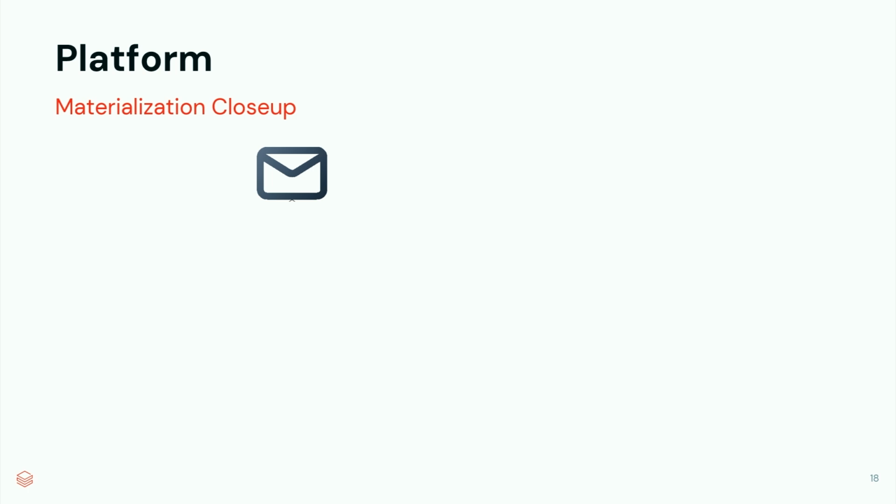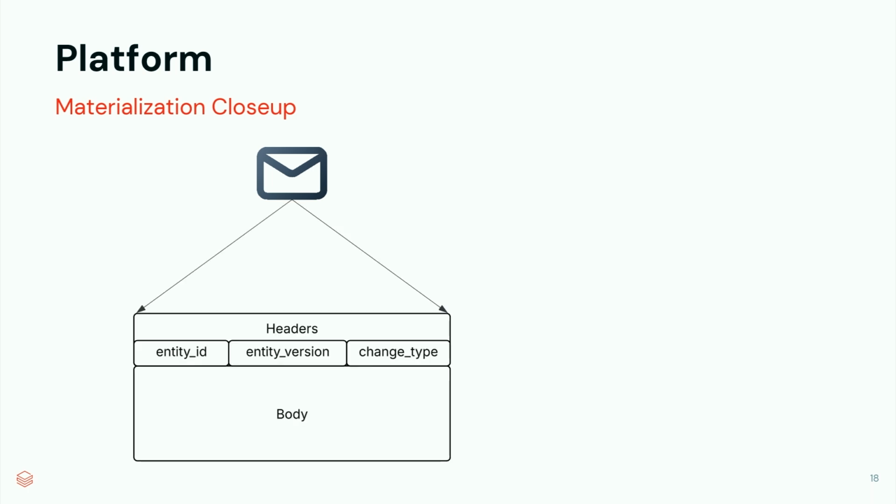This is where having a common message standard, which is at Earnin an extension of the CloudEvents specification, comes into play. This is a simplified version of the anatomy of a message. We have some headers, and some of the most important ones are mainly the entity ID, which is the primary identifier of the instance that you're producing, almost like a primary key. Then you have the entity version, which helps us resolve ordering in this distributed setup. So in the case in which you do process events out of order on the consumer side, you can still resolve the true order that the source intended based on this entity version.